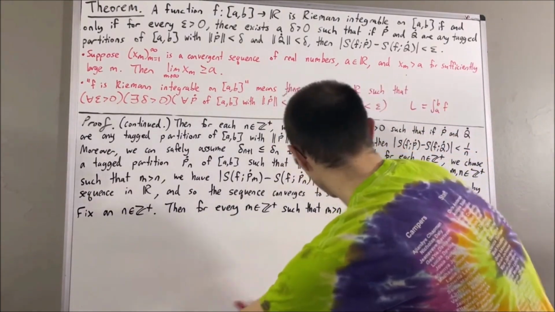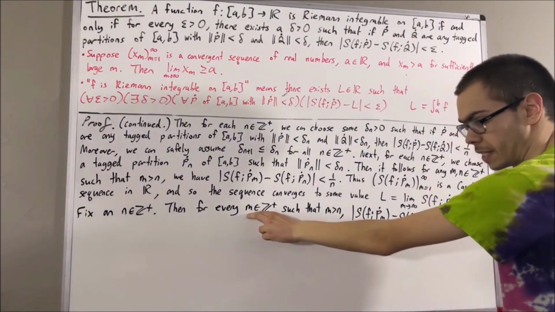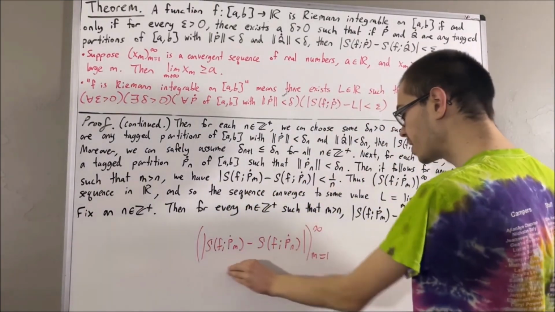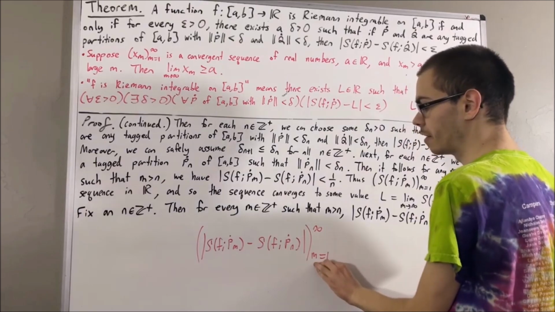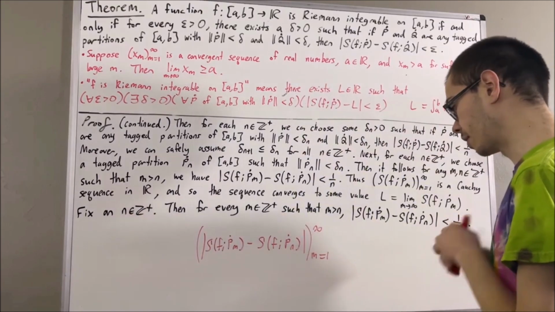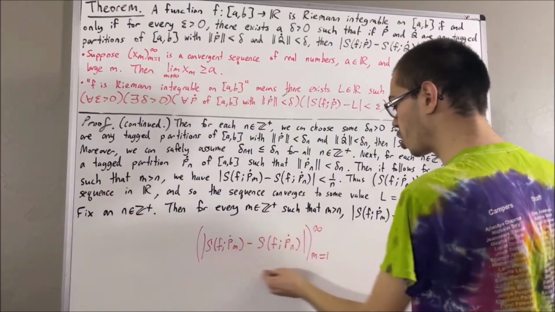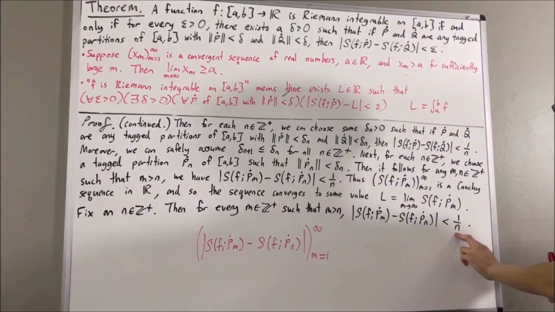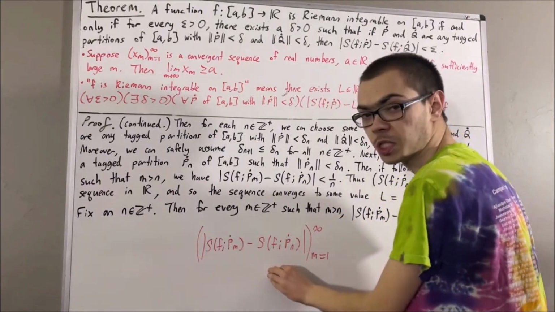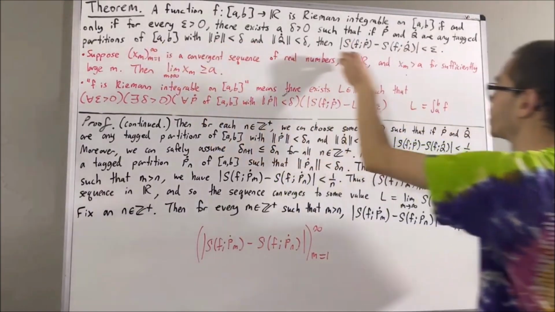In other words, we can think of this as a sequence from n equals 1 to infinity. So this is a sequence where we can think of m as being variable, but n is just a fixed constant. The idea is that if m is sufficiently large, then every term of the sequence is less than 1 over n. Therefore, if this sequence is convergent, then the value it converges to must be less than or equal to 1 over n. Right? That's precisely what this first fact is telling us.